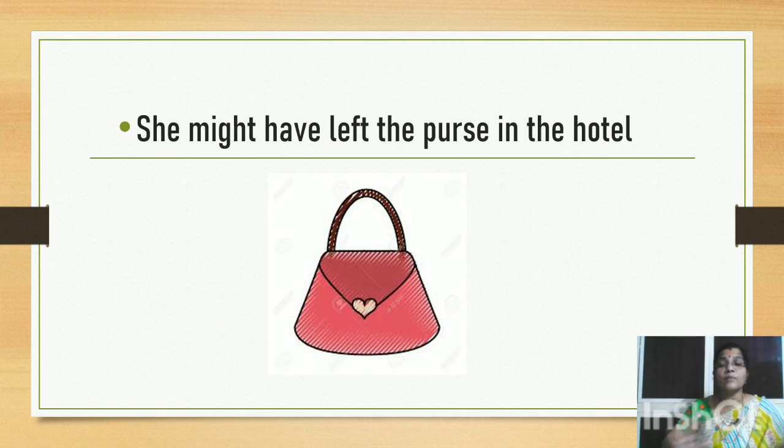But you are not 100% sure, because the hotel is not the only place that you went the previous day. You went to many other places also. So there is possibility that the purse was left in another place also. But you feel that more chances are there that the purse is left in the hotel. So hence we make use of the structure might have. You are not that certain, but you feel that maybe the possibility, and hence you say she might have left the purse in the hotel.